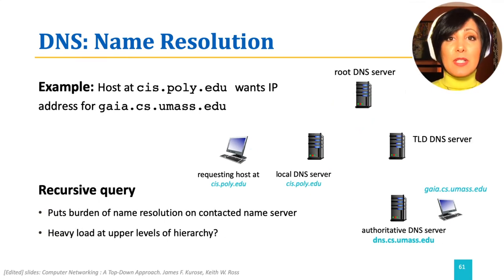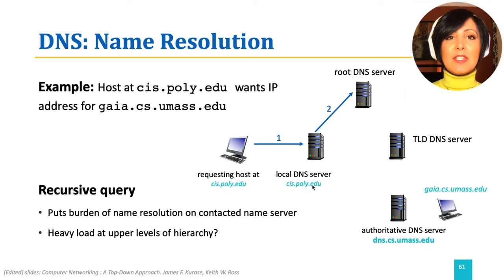In the recursive name resolution, the root DNS server takes the responsibility of contacting TLD and authoritative servers and returning the response to the local DNS server. For example, again, if a host at cis.poly.edu wants the IP address for gaia.cs.umass.edu, it first contacts its local DNS server. If the local DNS server has an up-to-date record in the cache, it will be returned to the host. If the local DNS server does not have an up-to-date record, it will contact the root DNS server.